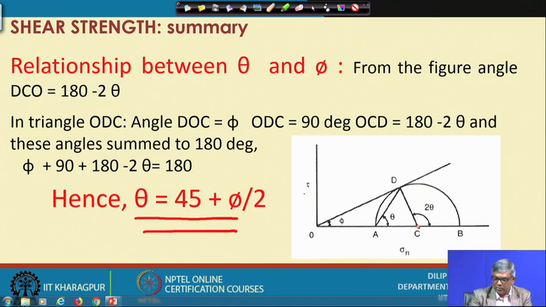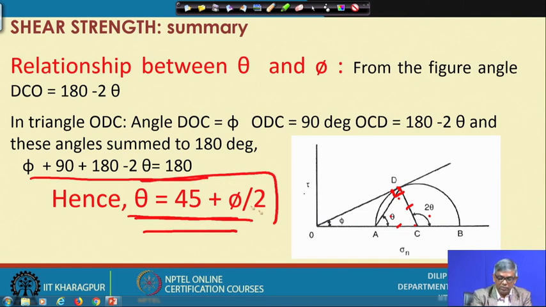If I join from here to here, this is a right angle, and if this is 2 theta, this will be a symmetric triangle, because these are the same and this is also the same. So, this will be theta, and if I consider the triangle ODC, the summation of the 3 angles will be 180 degrees. From there we get theta equal to 45 degrees plus phi by 2. So, this is another important thing to be remembered.